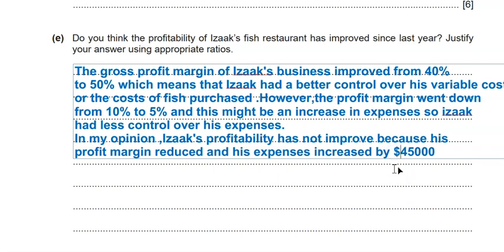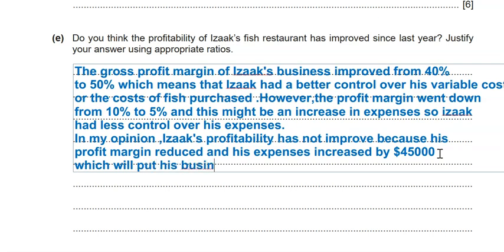To just convince the examiner that I'm not happy with his performance and profitability. So because his profit margin reduced and his expenses increased by 45,000, which put his business in problems.